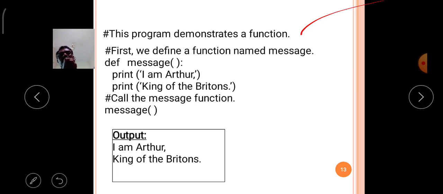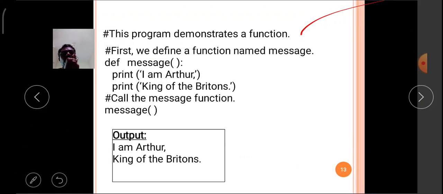Here I am writing the hash symbol, so it will be treated as a comment line. First we define a function named message. These two comment lines explain the program behavior. Leave those two lines and come to the program.